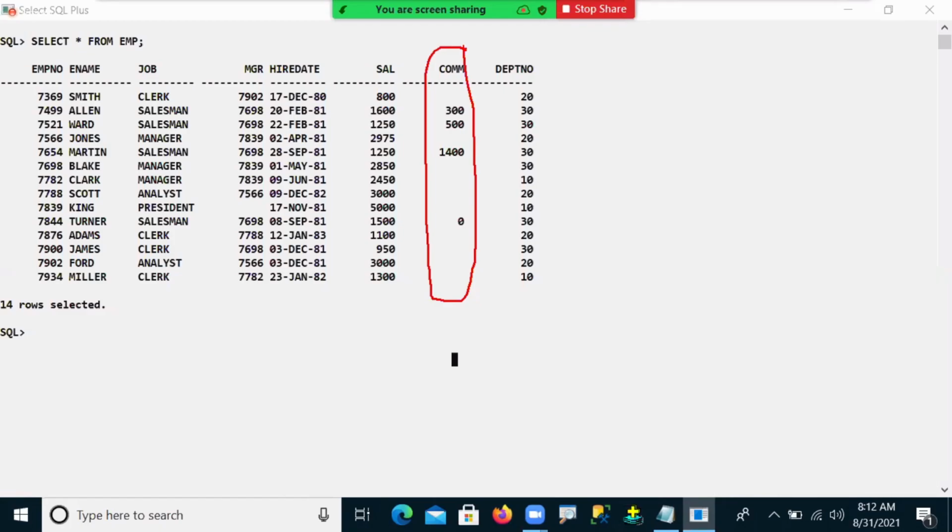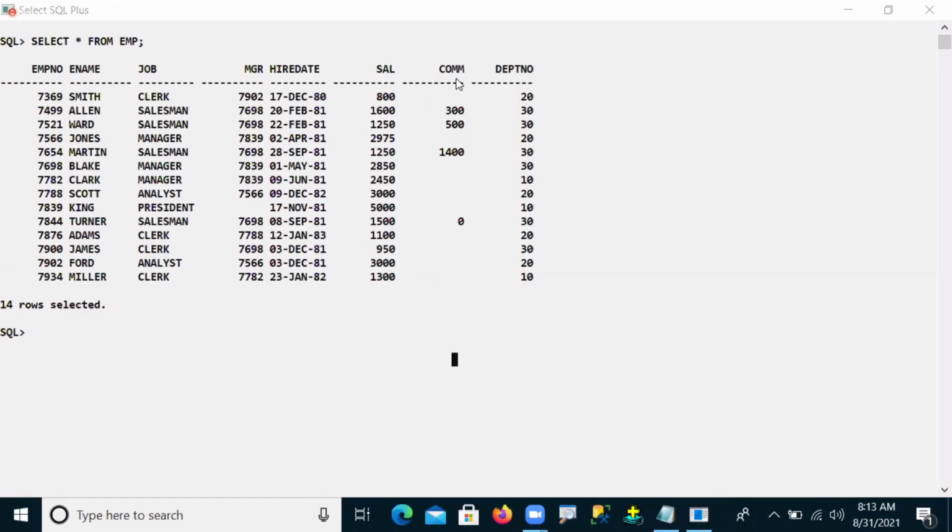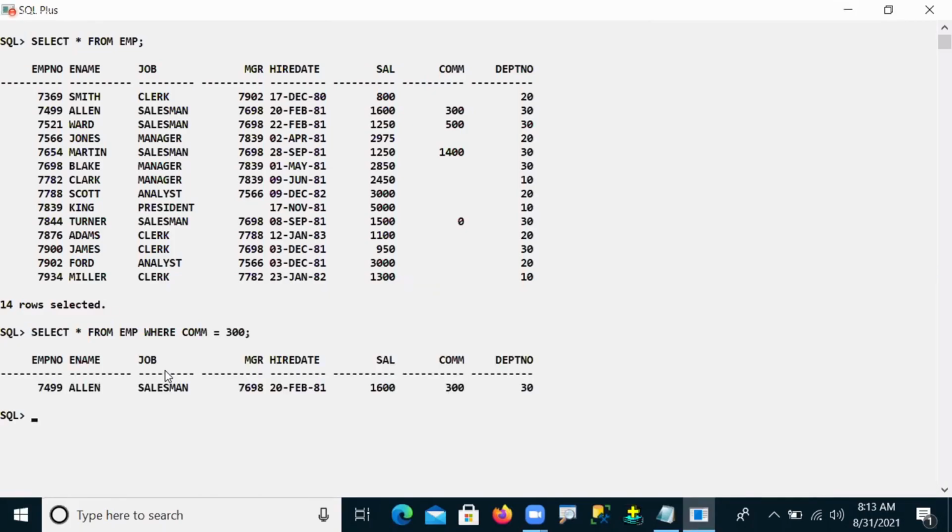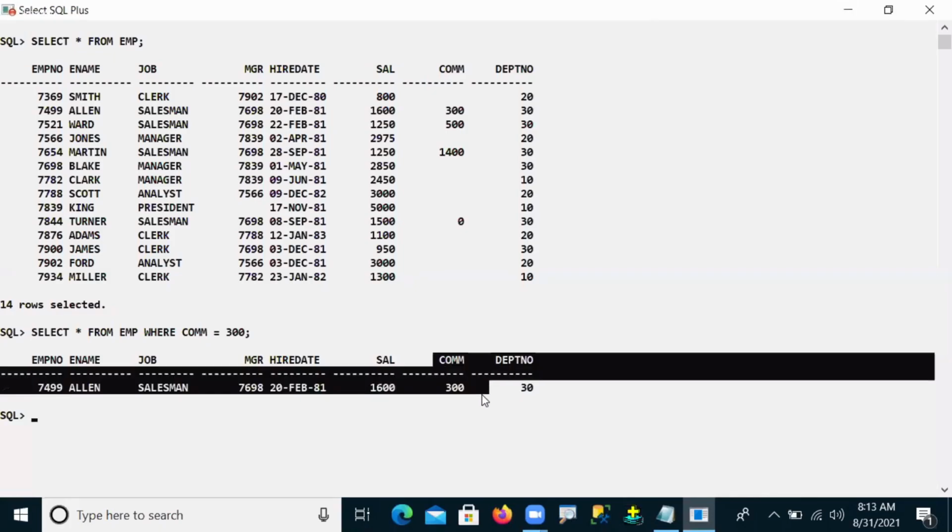So this is the complete table, 14 employees. Four employees have some value, maybe 0 or 300 or whatever, and all the other people have nulls. So our requirement is: whose commission is 300? That person I wanted. Generally we write where commission is equal to 300, using the equal operator and passing the value 300. So the person is fetched.